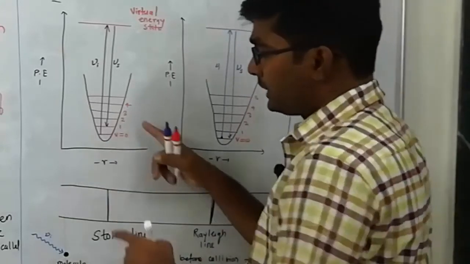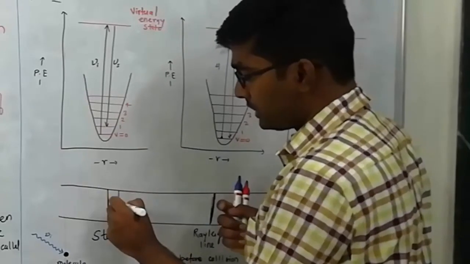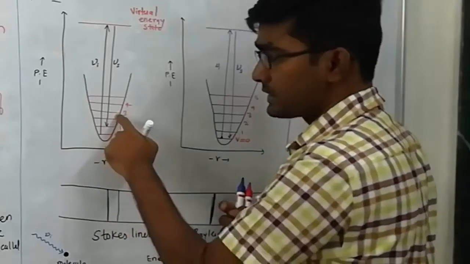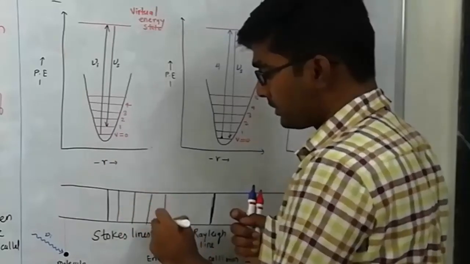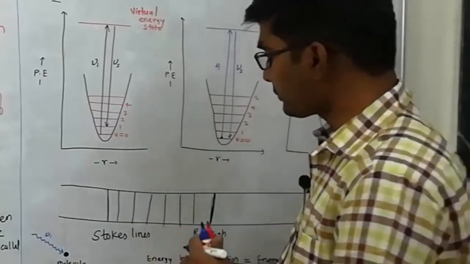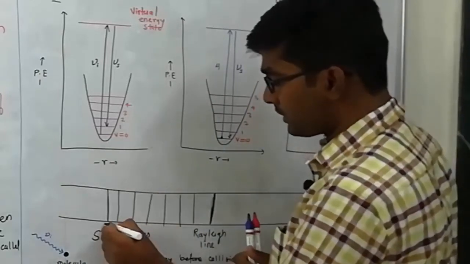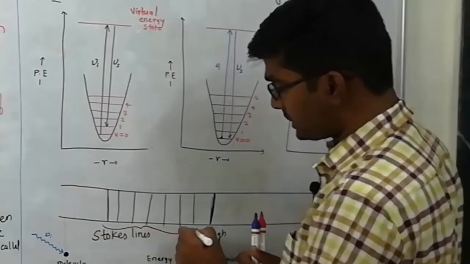If it settles to the second level, then the line is observed here, then the third level, the line is observed here, then the fourth level, the fifth level, and so on to the sides. Understood? And all these lines are called Stokes lines.